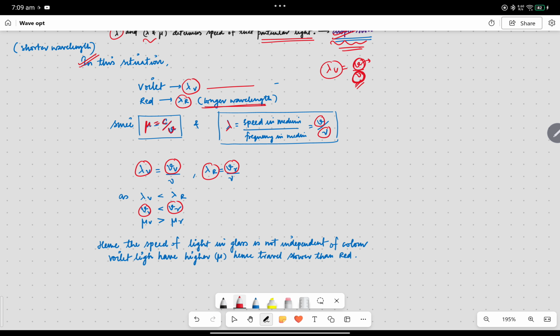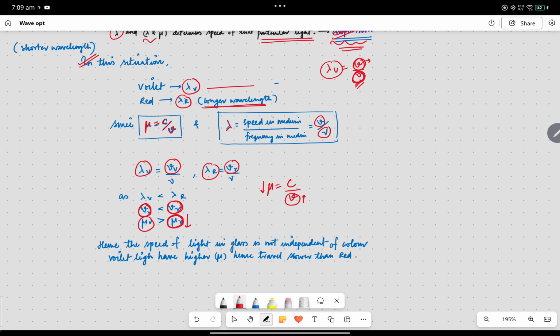Simple. Now, since we are using the formula mu is equal to c by v, if the value of v is larger, the value of mu is going to be less. Since the value of v for red is higher, the refractive index of red color is going to be less. And vice versa, as the velocity of violet color in that medium is going to be less, the refractive index for it is going to be more.